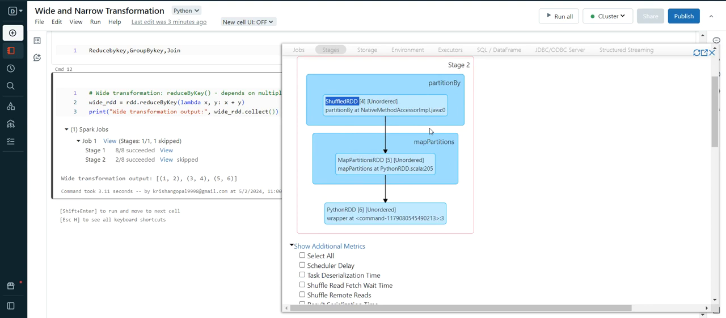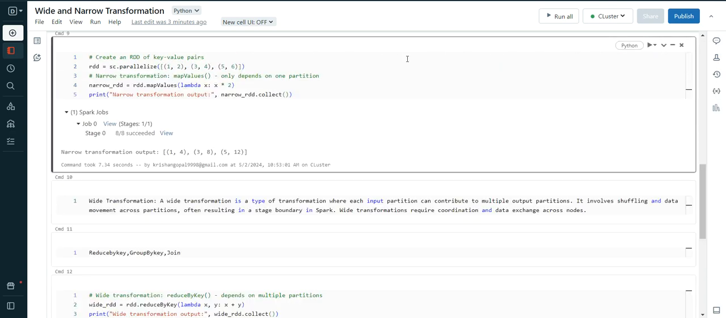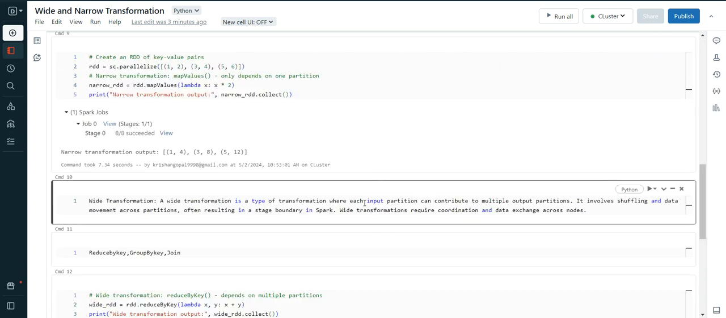There are multiple partitions of input data participating and contributing to an output partition. What I explained here, I think, is one of the important questions. Each input partition can contribute to multiple output partitions. I think this is very important.